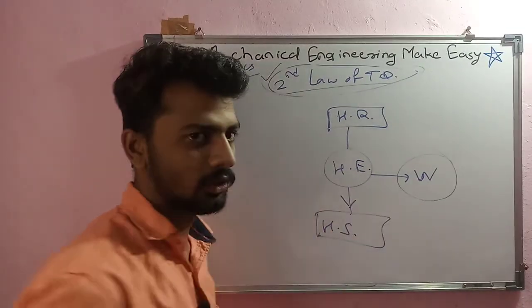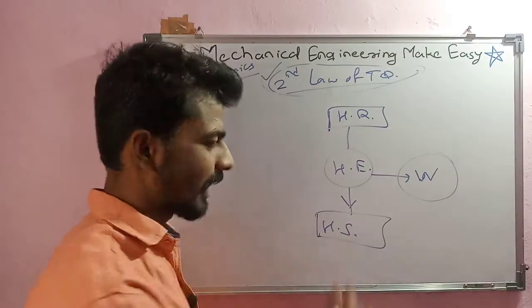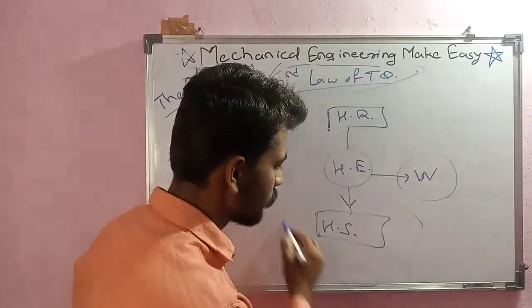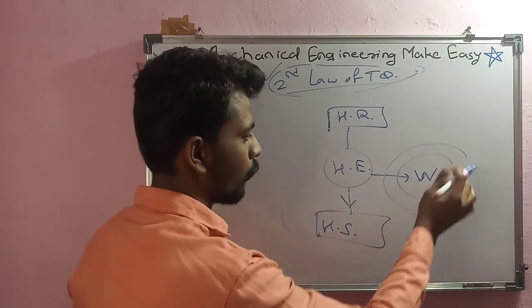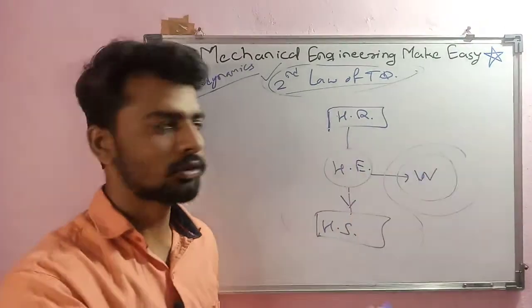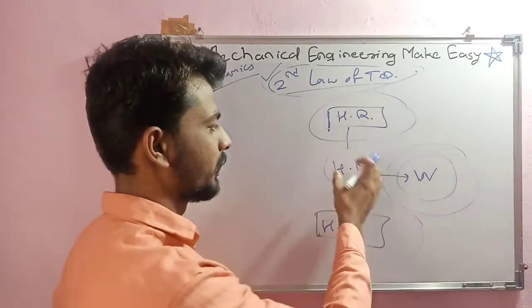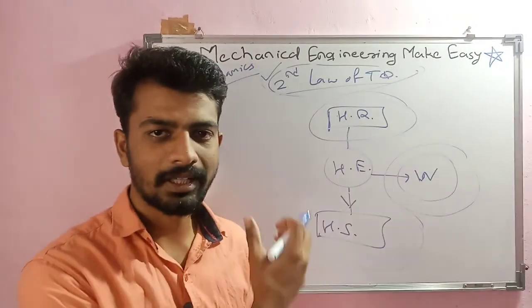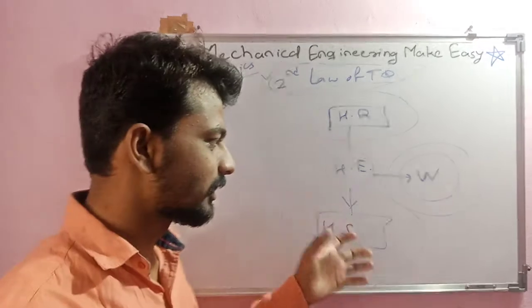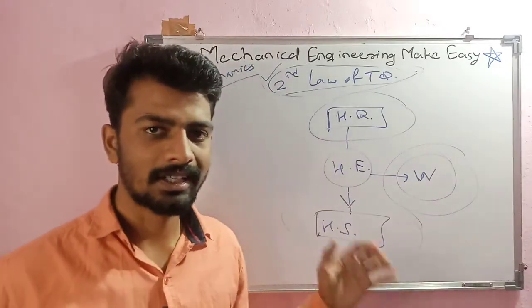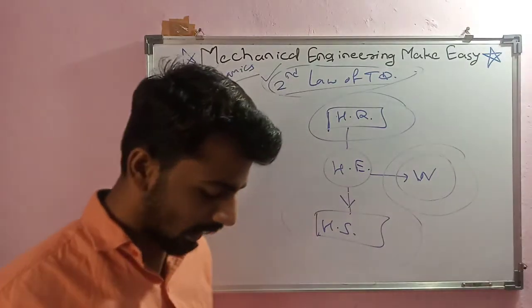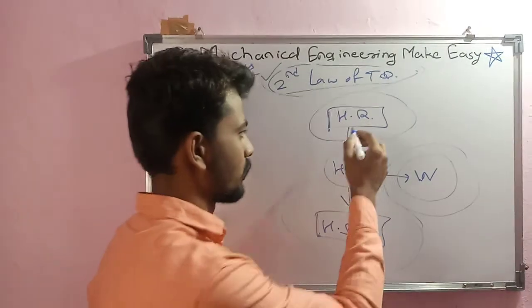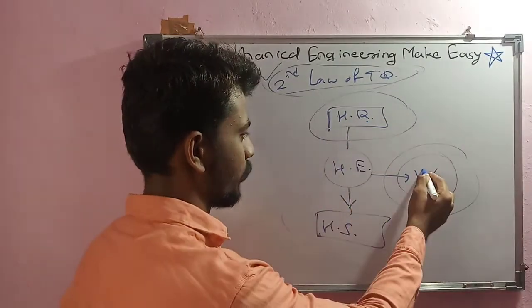The Kelvin Planck statement says that there should be another heat sink to reject some heat, and only then will the work be produced, and that work will also be less than the amount of heat we have supplied. Ultimately the concept will be the same in all the statements: heat supplied cannot be totally converted into work.